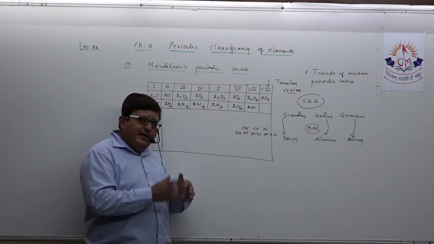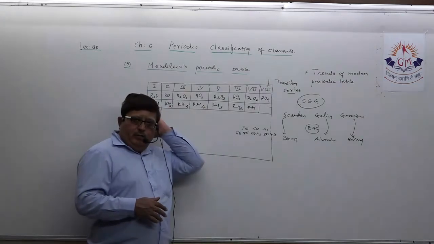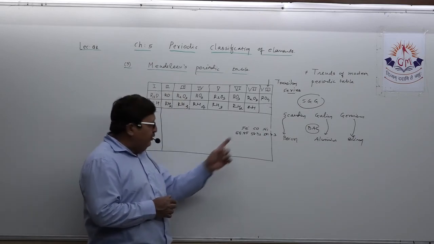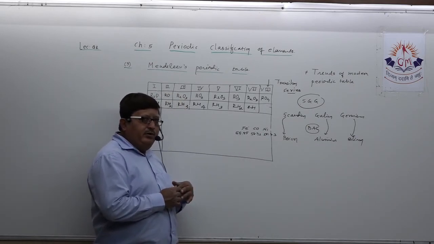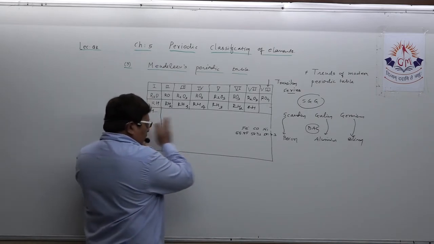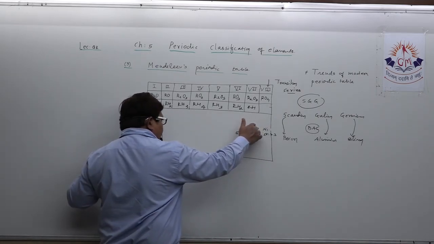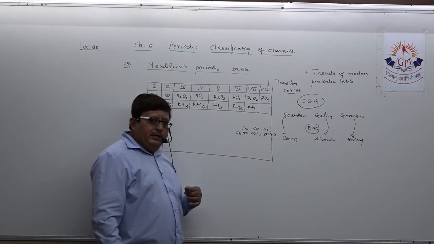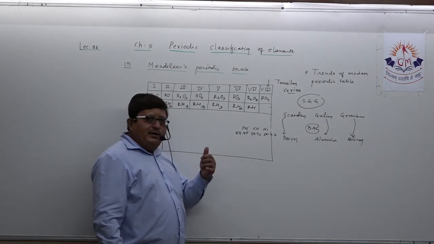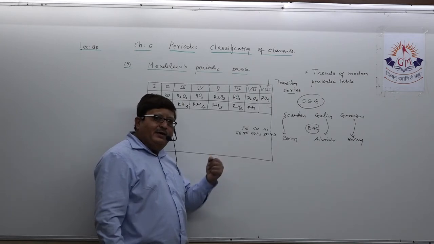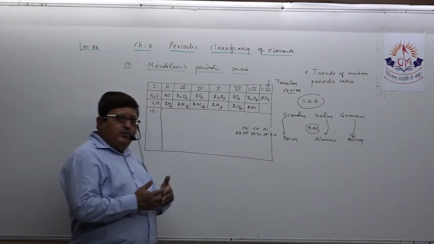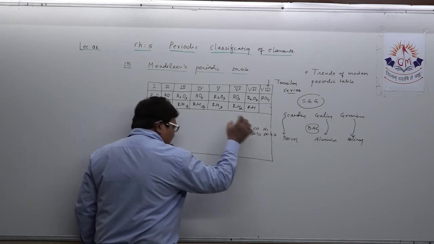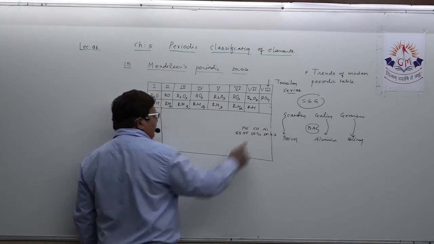In that, he had some confusion regarding cobalt and nickel, because at that time nickel's atomic mass was 58.73 and cobalt's 58.93. Now, according to the order he wanted to arrange, nickel had to be first, then cobalt. But when he studied the chemical properties, he could guess that cobalt has much more similarity to other elements than nickel. So what to do? Where should he keep nickel first or cobalt? He was not sure regarding this. That's why he kept the elements in the transition series.